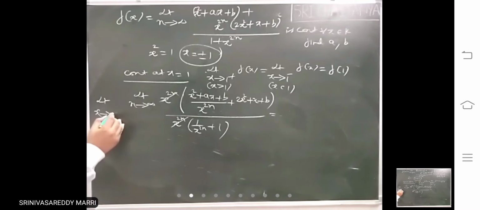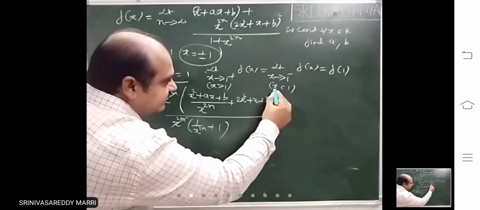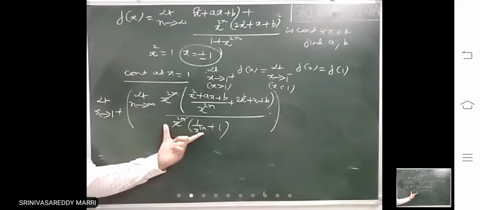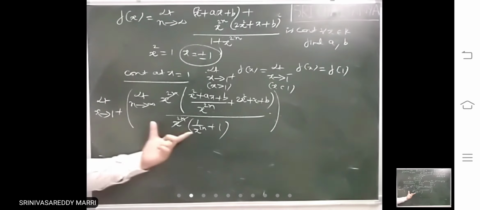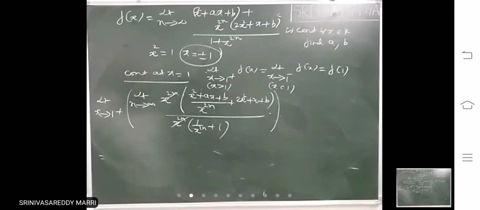Now the limit as x tends to 1 plus. This I will evaluate and write. The limit as x tends to 1 plus of f of x is this. Right? I am evaluating the limit as x tends to 1 plus of f of x. As this is becoming infinity, I have taken it common.